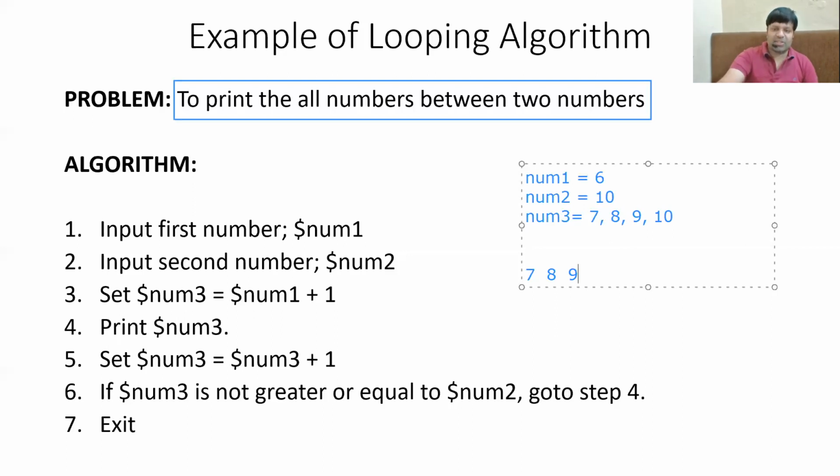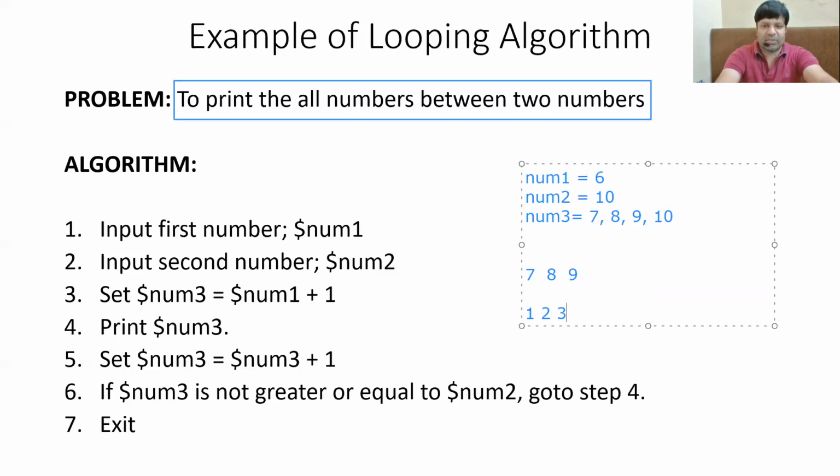So what is the order that we followed for the execution of these instructions? The order was statement number 1, then 2, then 3, then 4, then 5, and then 6. After 6, we went back to 4, then 5, and then 6. Again, we went to step number 4, 5, and 6. After repeating these 3 times, we did not go back to step number 4 because the condition returned false, and hence we executed instruction number 7.